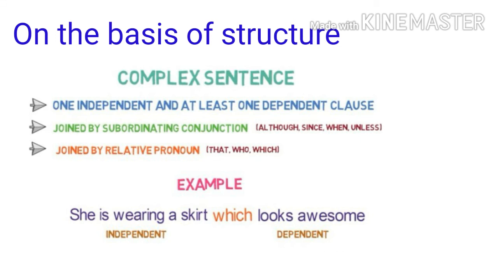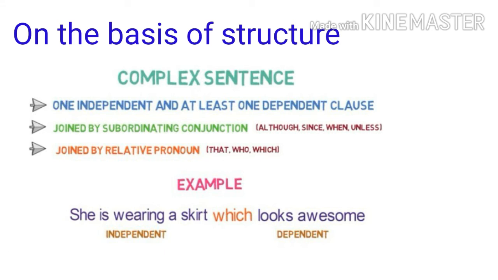Example: She is wearing a skirt which looks awesome. Here, which is used for joining one independent clause and one dependent clause.